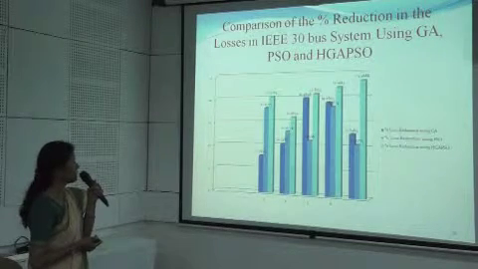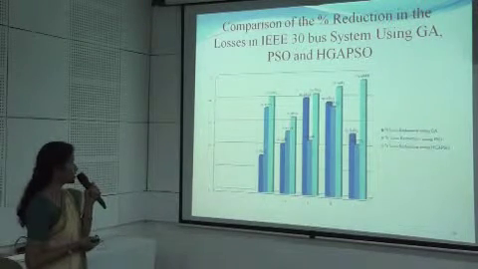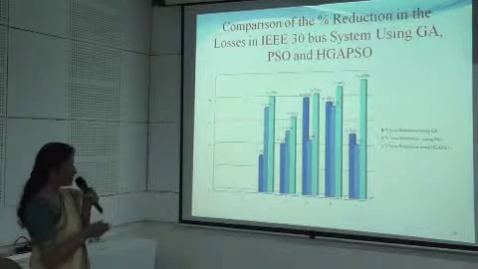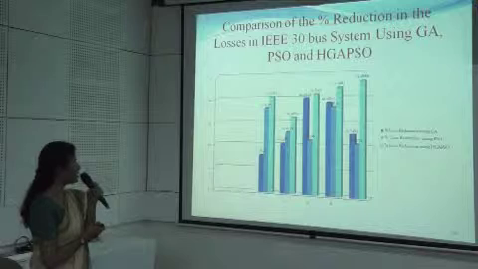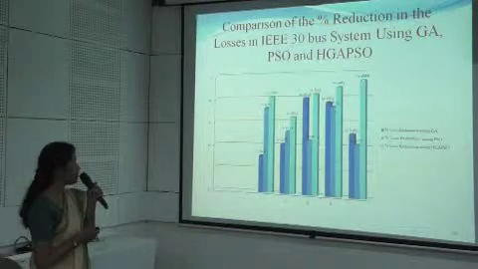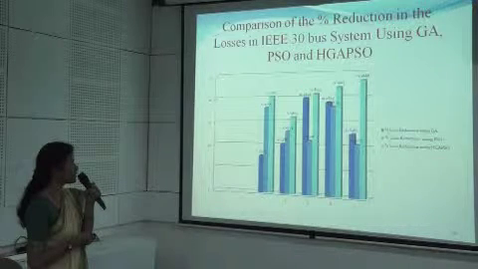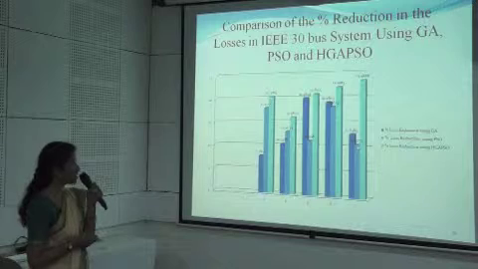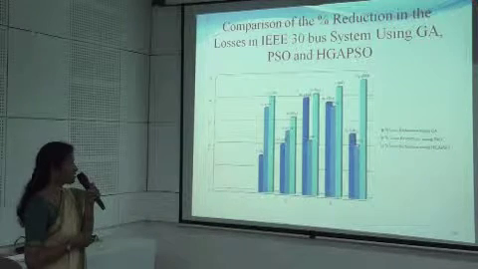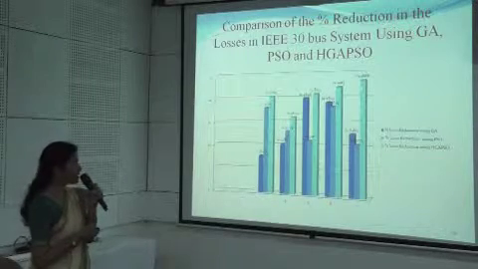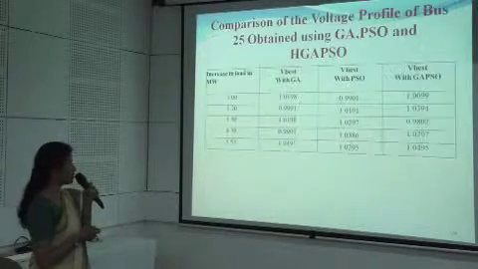This is the comparative chart representation in this form. It indicates that using this hybrid GA PSO, the loss reduction has been increased to a maximum value. It would have been 12.64 using GA, and it would have been equal to that using PSO, and the same has been improved to 20.488 using the hybrid GA PSO.